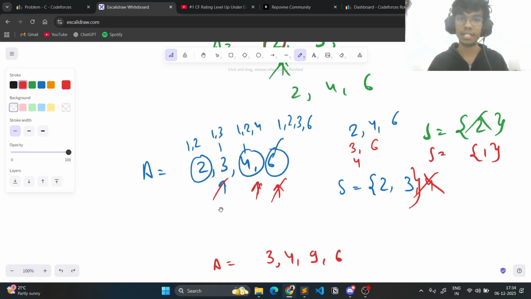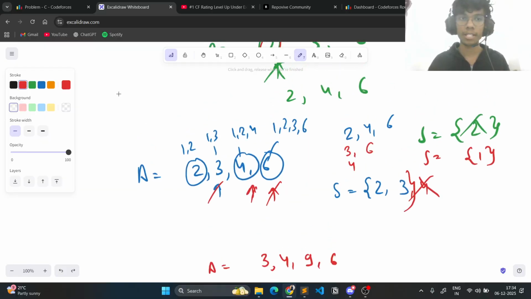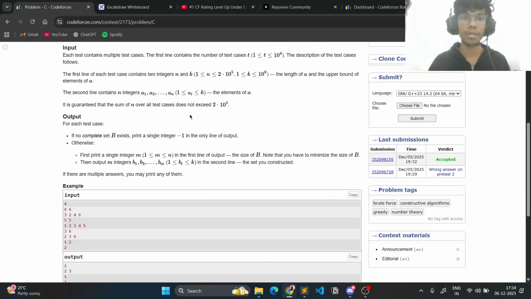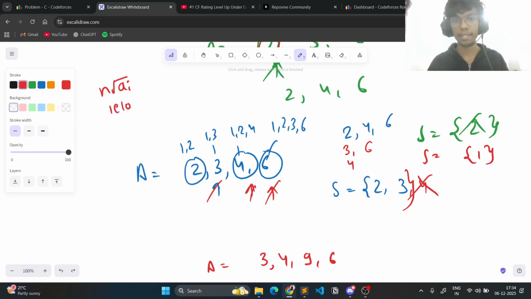If you're thinking that, then you would be wrong, because that would result in a time complexity of n root A_i, or max of A_i, I would say. A_i is up to 1e9, so this would be 1e10, which will result in a TLE.